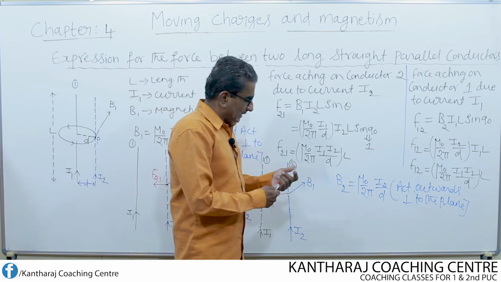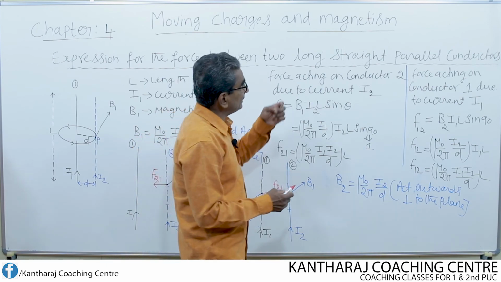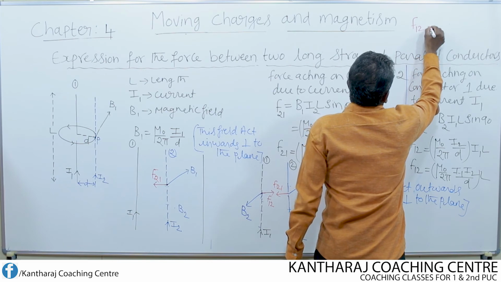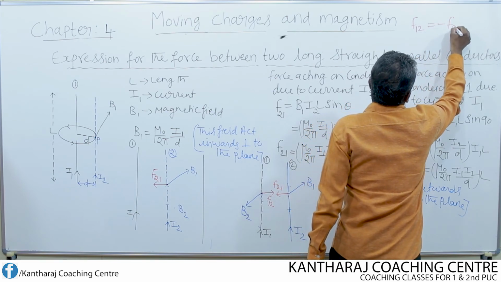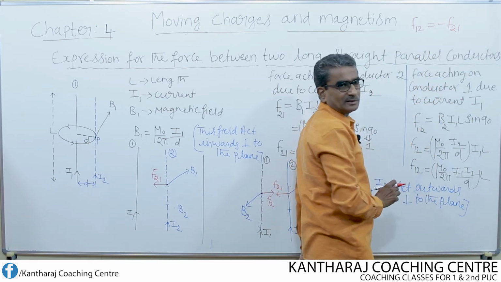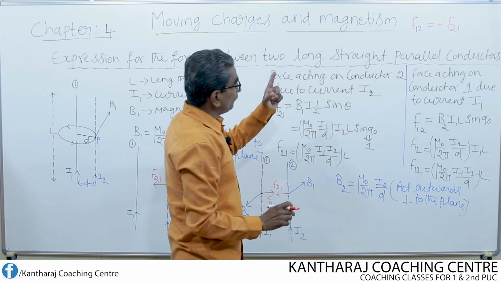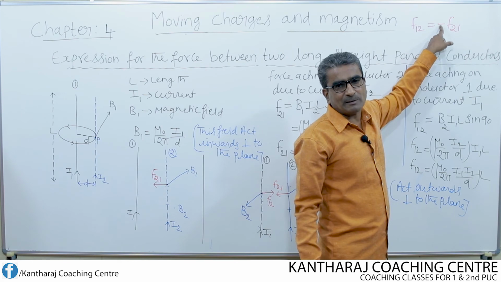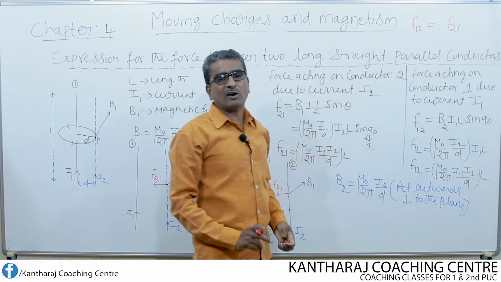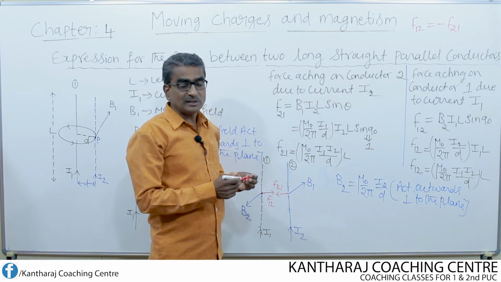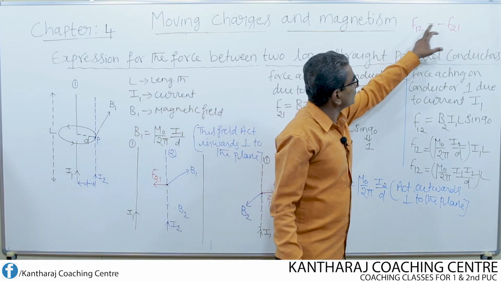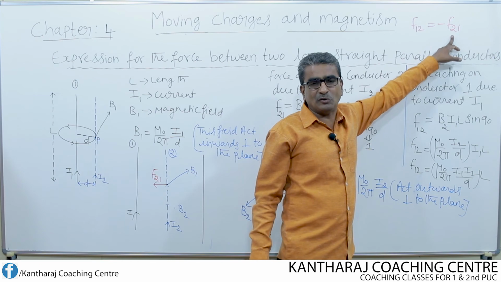That means I can finally write F12 is equal to minus F21. Why the minus sign? Because the directions are opposite. Therefore, this is in accordance with Newton's third law of motion, the action force as well as the reaction force.